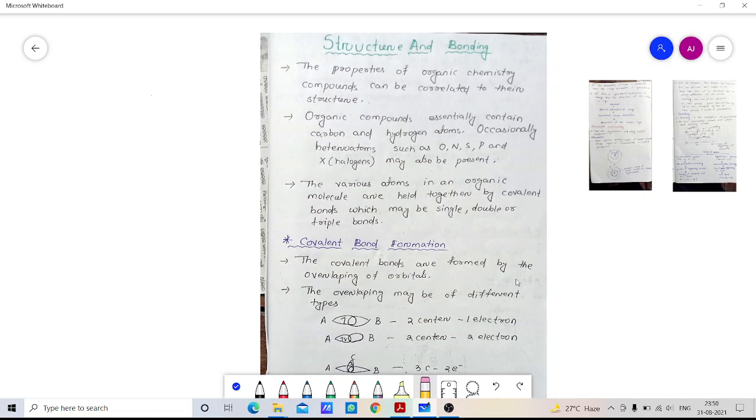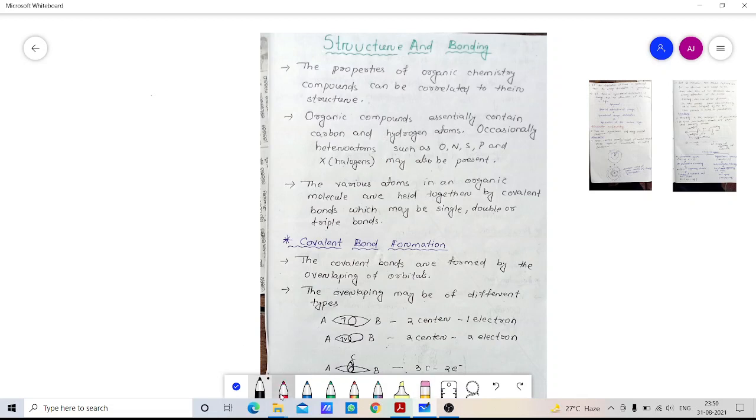आज हम पढ़ने जा रहे हैं ऑर्गेनिक केमिस्ट्री का सबसे इम्पोर्टेंट टॉपिक, that is the basic concept of organic chemistry, and the starting is the structure and bonding. So the basic concept of organic chemistry starts from the structure and bonding, and this is the first chapter of the BSc second semester organic unit. So going to the chapter, first of all, the structure and bonding. This is the first chapter.